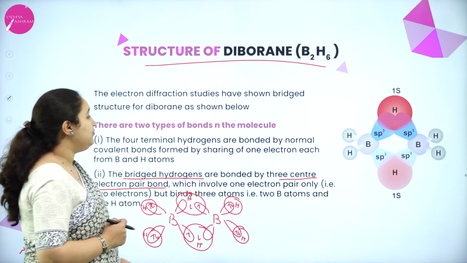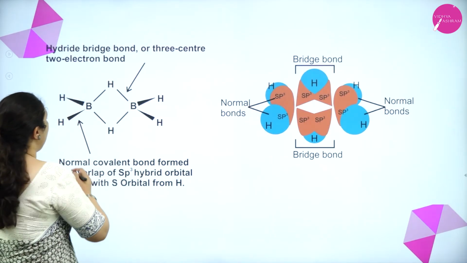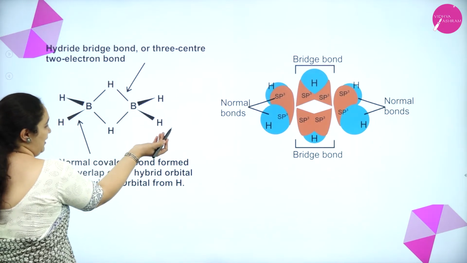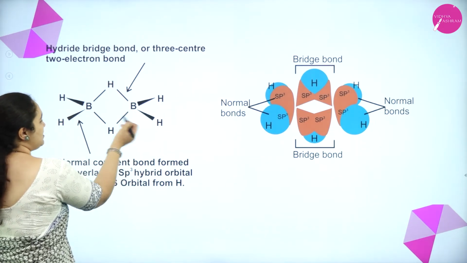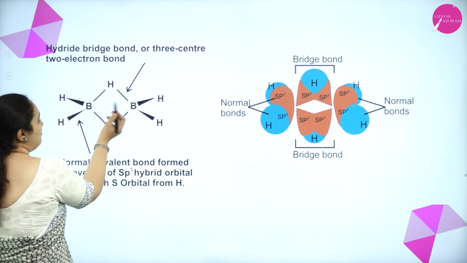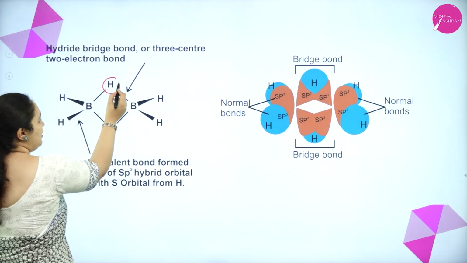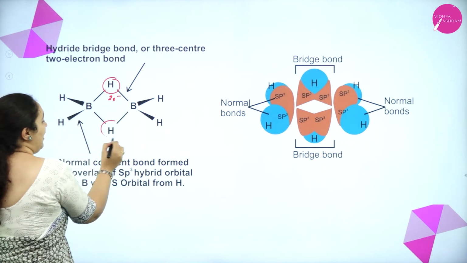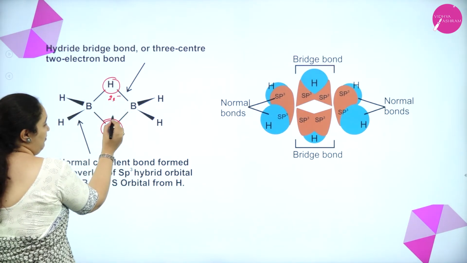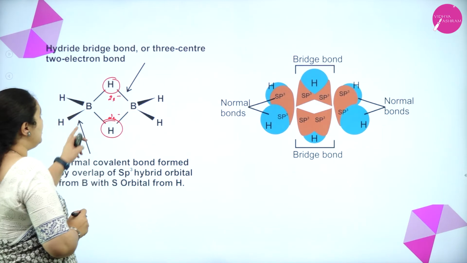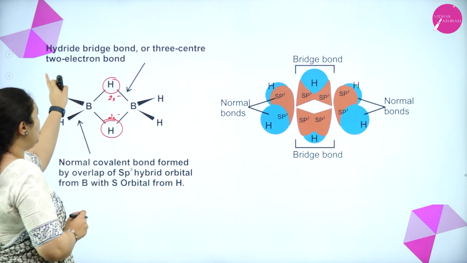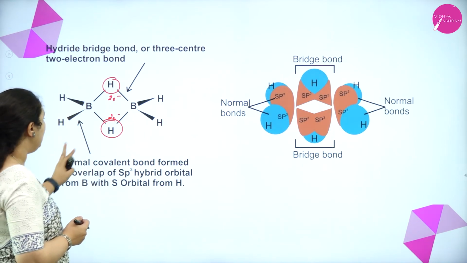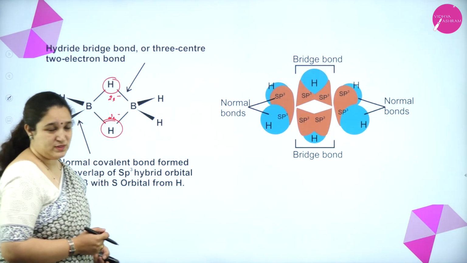Okay, so what happens here is, as I told, boron has 4 terminal hydrogen atoms which are bonded. So this is the normal bond, and between the 2 boron atoms you have only 1 hydrogen, but only 2 electrons. Here you have 1 hydrogen, but only 2 electrons. So it is a 3 center 2 electron bond, or we also call it a banana bond. Here it is the normal covalent bond which is present.